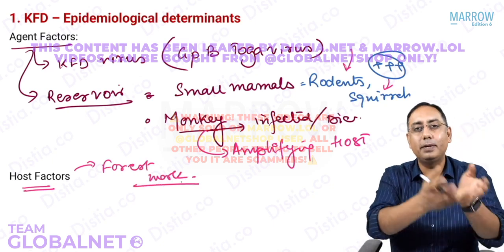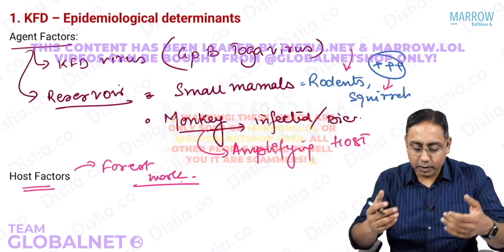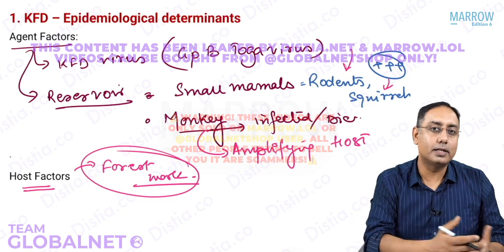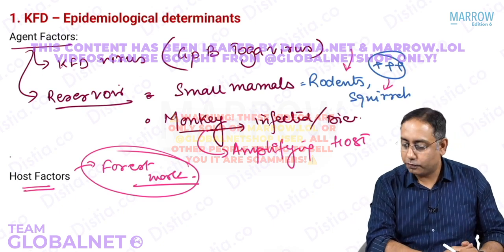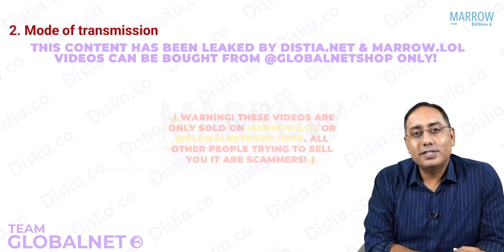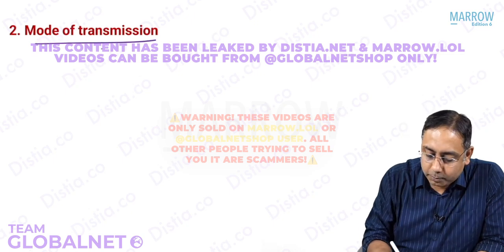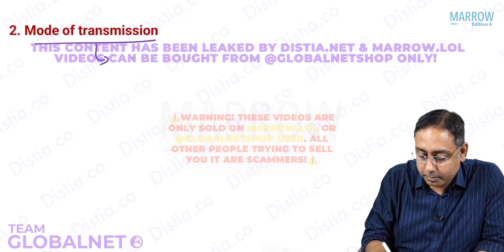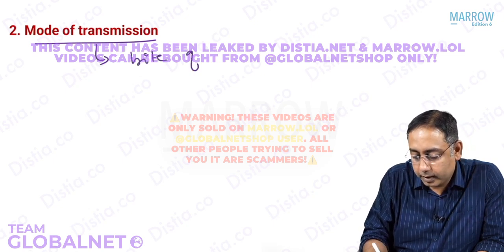People who are sleeping in the forest, people who are lying on the floor. In those people, we have seen that there is more chance of Kyasanur Forest disease. Second point is regarding the communicability factor. What is the mode of transmission? Mode of transmission, we already had a word that it is by the bite of a tick.